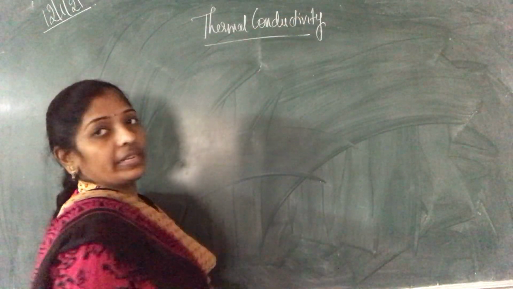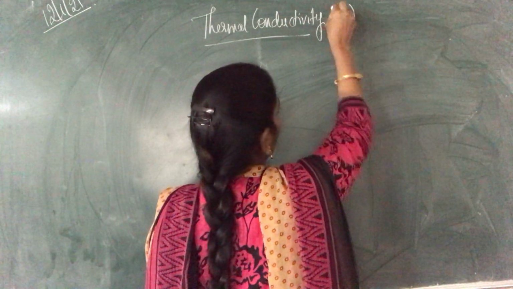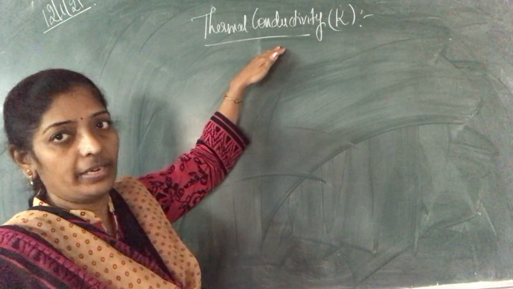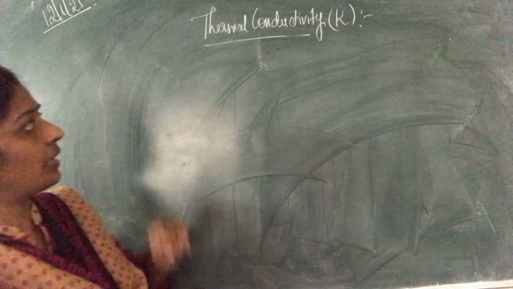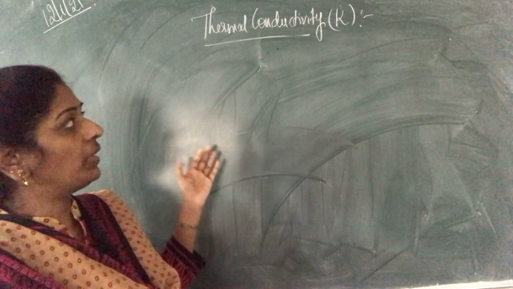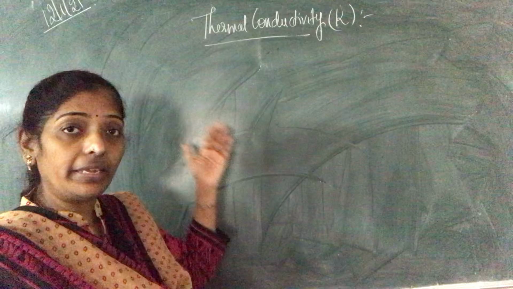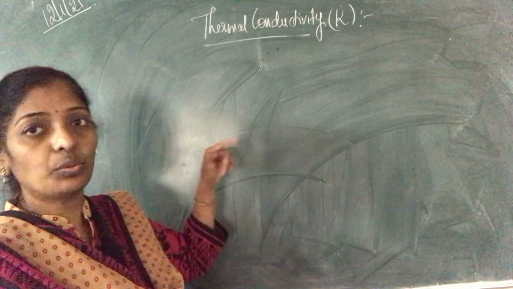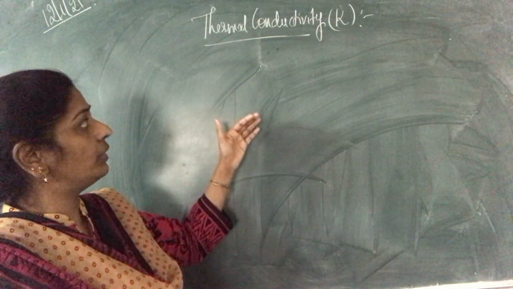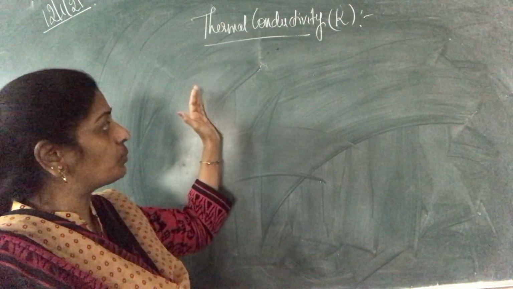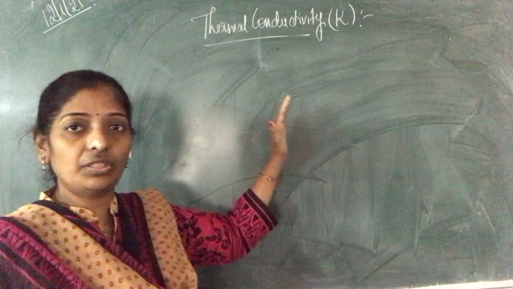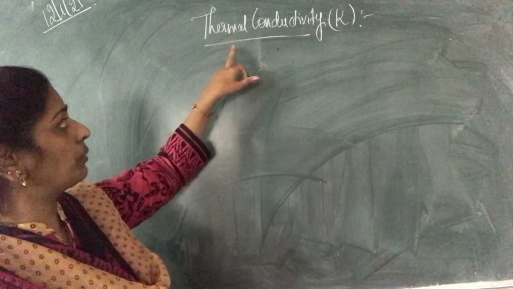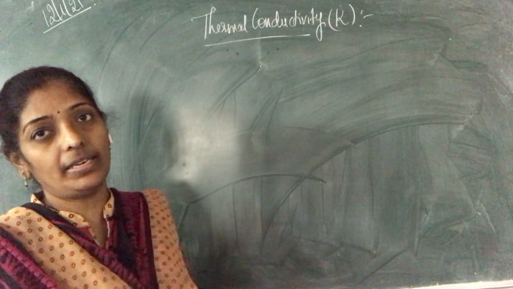The coefficient of thermal conductivity is denoted by the letter K. We are going to calculate the coefficient of thermal conductivity. So what is thermal conductivity? It is nothing but the heat transfer from higher regions to the lower regions. That phenomenon we will call thermal conductivity, to get an equilibrium position. There is a transfer or transport of energy from the higher energy region to the lower energy region to get an equilibrium state. That phenomenon we call thermal conductivity.